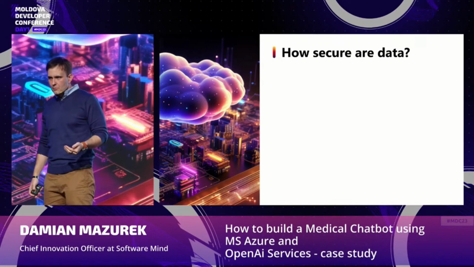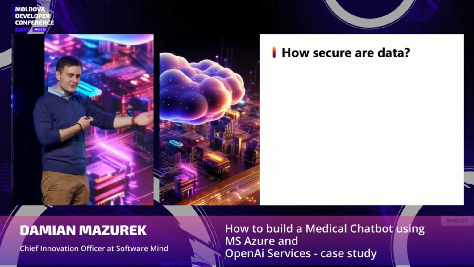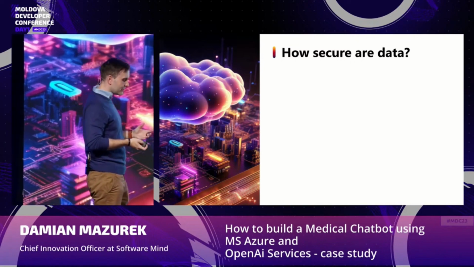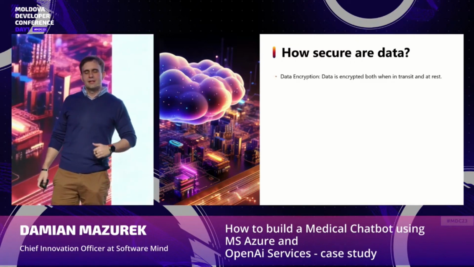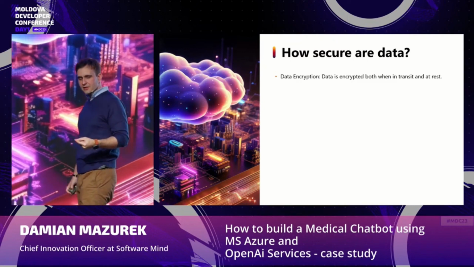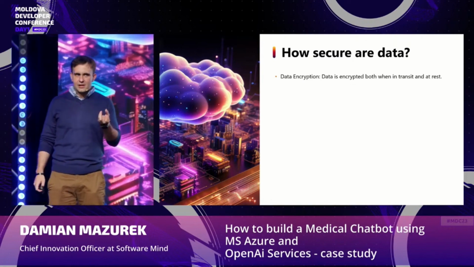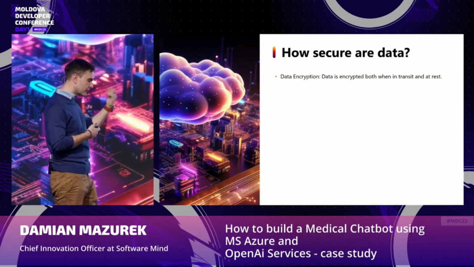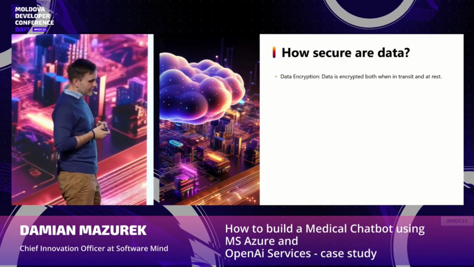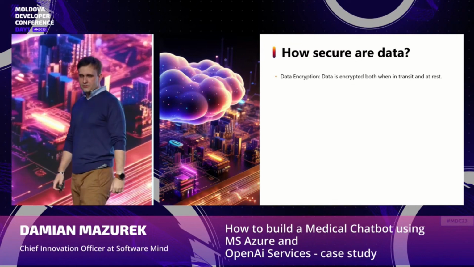So when you're building this kind of system, there's always the question, how secure is your data? Because we heard about the Samsung problem, where users were using ChatGPT and they leaked very specific data. In this kind of system, first of all, data is encrypted in transit and at rest, and it can be encrypted by a key managed by you, because you are using your own cloud infrastructure, and if you have good cloud governance standards and a good landing zone, it's all addressed.